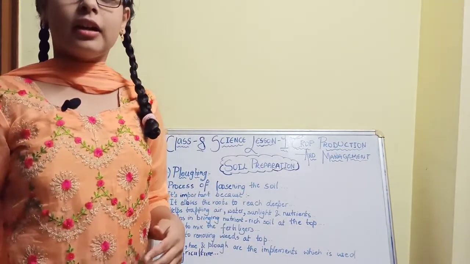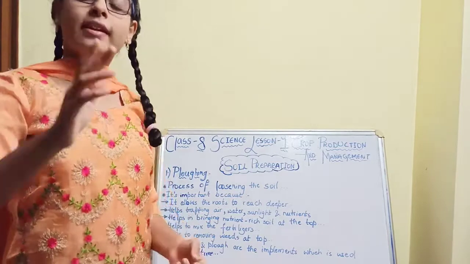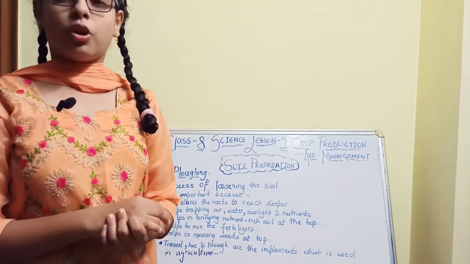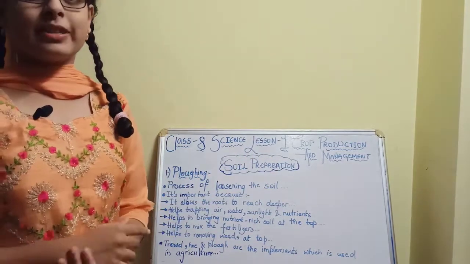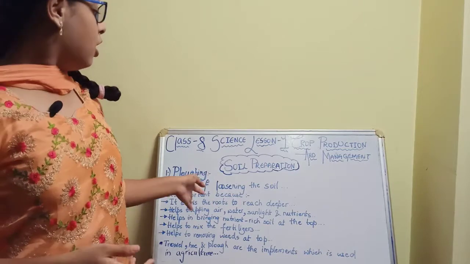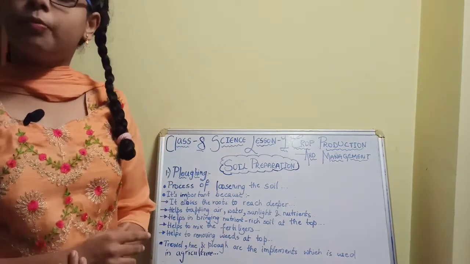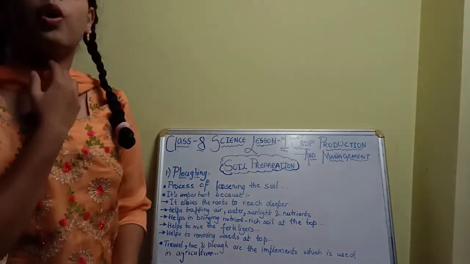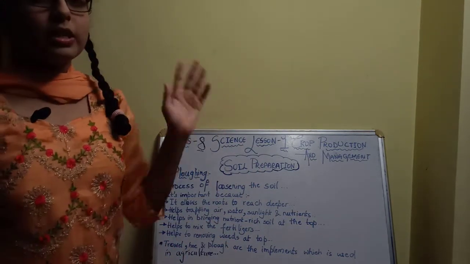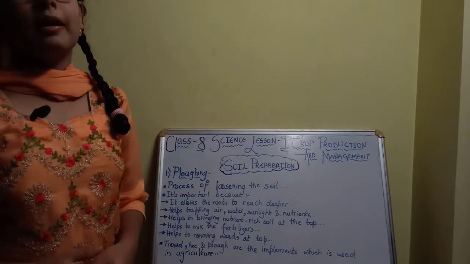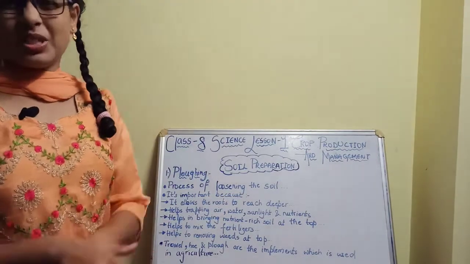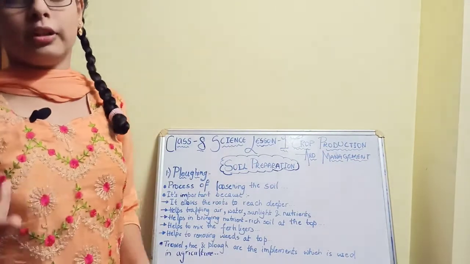The fourth reason is that it helps to mix the fertilizers. A fertilizer is something that contains one or more nutrients. Nowadays farmers use chemical fertilizers. I'll discuss this after leveling. So after ploughing and after leveling, fertilizer is applied to the soil. I'll discuss about it later.